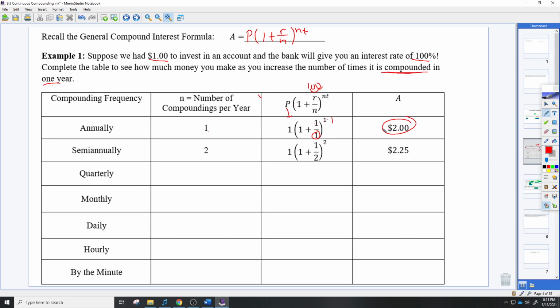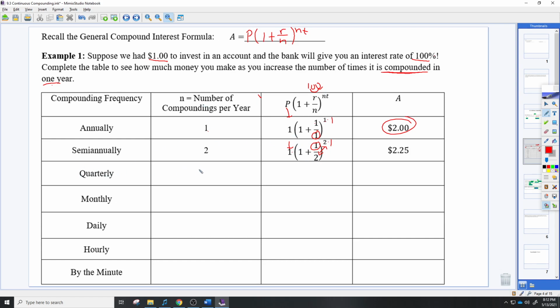So what happens if we increase the number of times it does the compounding? So if we did semi-annually, that means twice a year. So again, $1, 100% is still here. We're only changing the N value, which occurs up here and down here. This is also being multiplied by 1 year. I just didn't show it. So it's still 2 in the exponent. Calculate that, you get $2.25. Now really this 1 out here can almost be ignored because 1 times anything you get in here is going to be that number. But I'm going to set it up like that every time, and then we'll do the calculation.